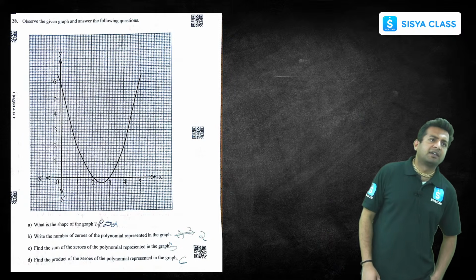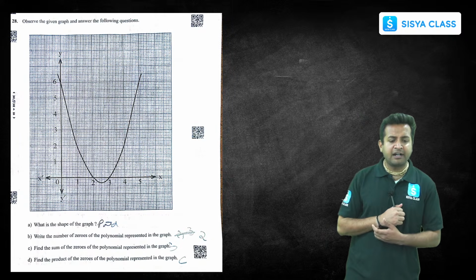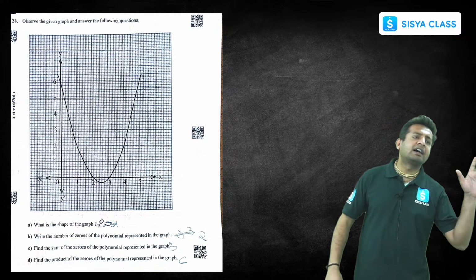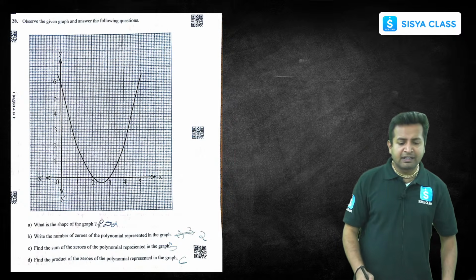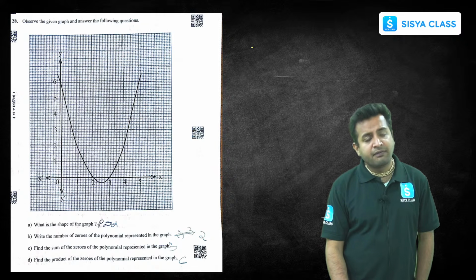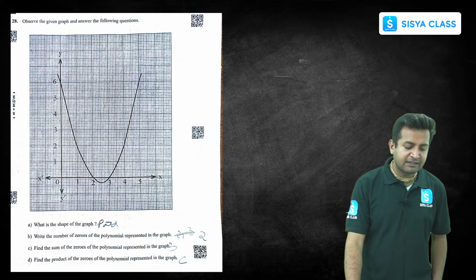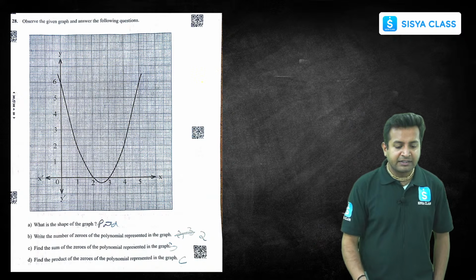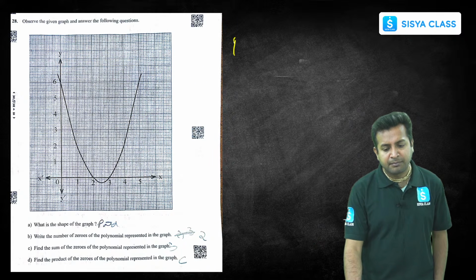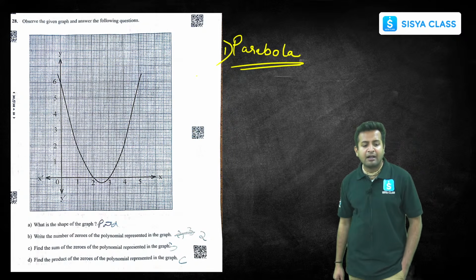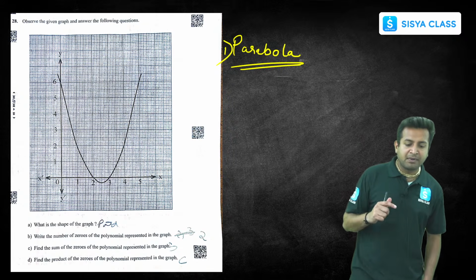Now, okay, this is a graphical question and we have to just observe the graph and nothing else. Just by looking at the graph, what do you all think? The graph is nothing but of a quadratic polynomial. Whenever there is a quadratic polynomial, the graph is a parabolic graph, right? What is the shape of the graph? It is nothing but a parabola, right? The first one is very simple, parabola. Write the zeros of the polynomial represented in the graph.